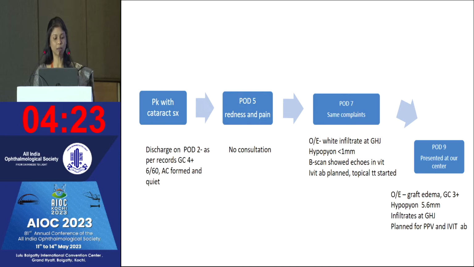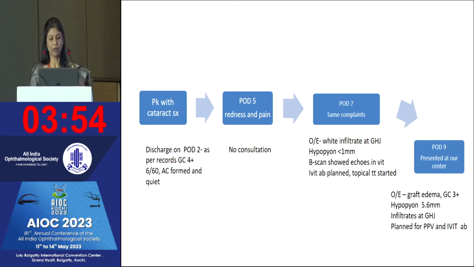On the discharge summary, it was written that at the time of discharge he had graft clarity 4 plus and visual acuity was 6/60, and at that time the AC was formed and quiet. On day 5, he developed redness and pain, but he had taken no consultation at that time. On day 7, he consulted at the same center where he was operated.